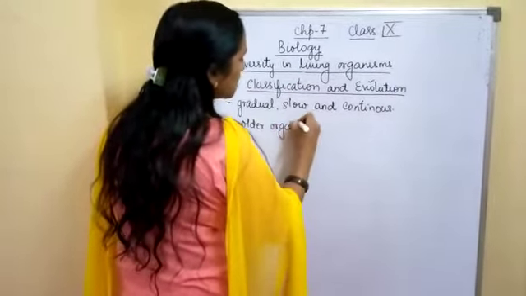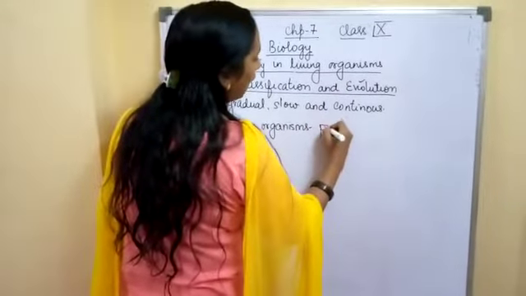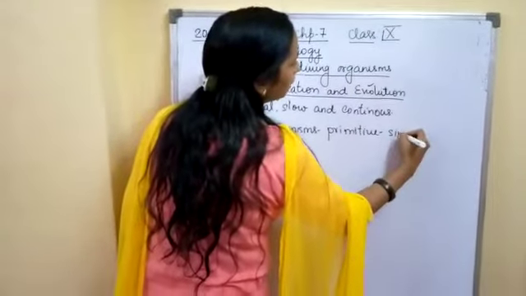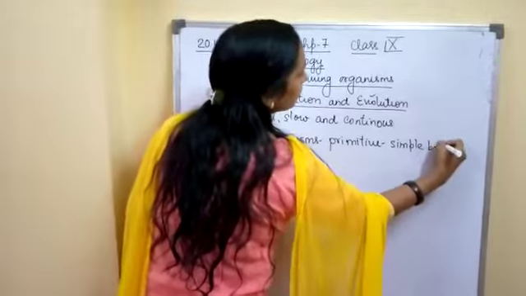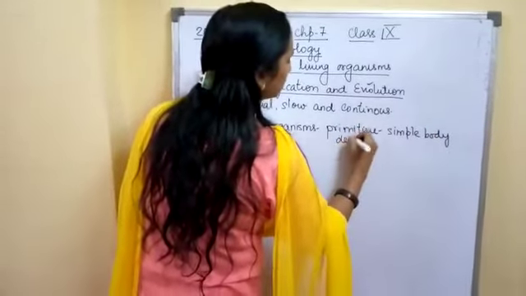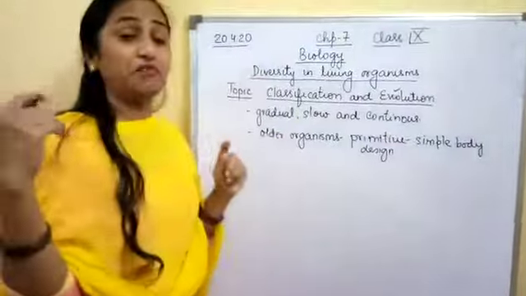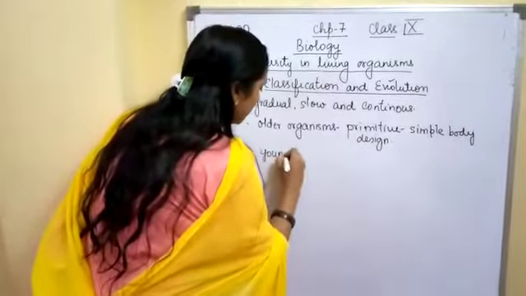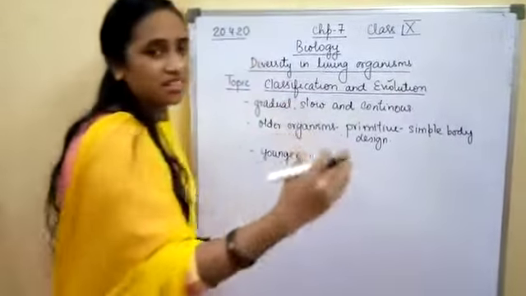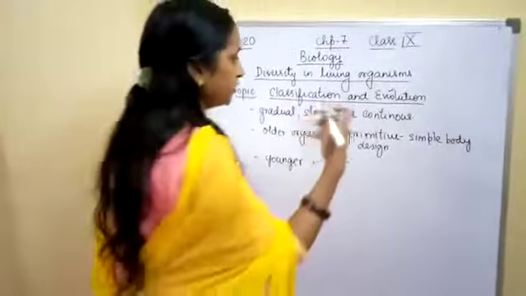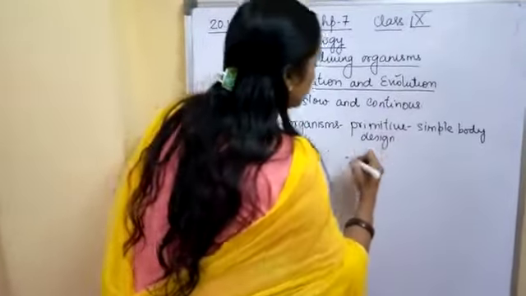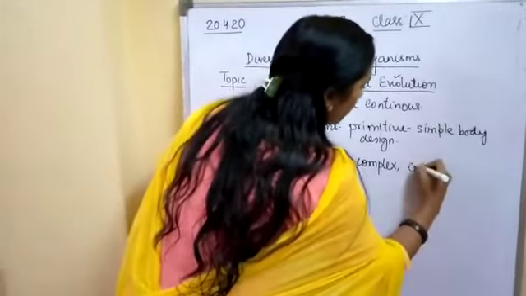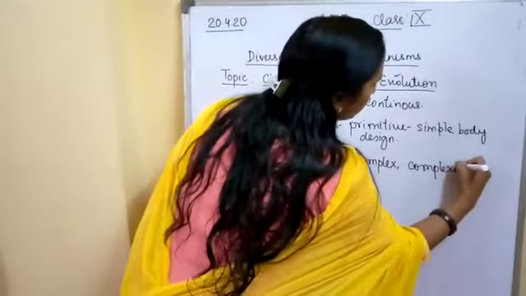The older organisms can be known as primitive organisms. They are primitive because they have simple body designs, since they have not evolved as such. But the younger organisms have adapted and made changes in their body organization. So these younger organisms are complex organisms, and they have complexity in their body designs.